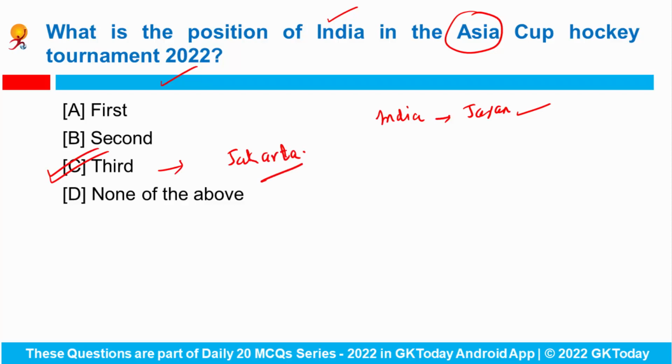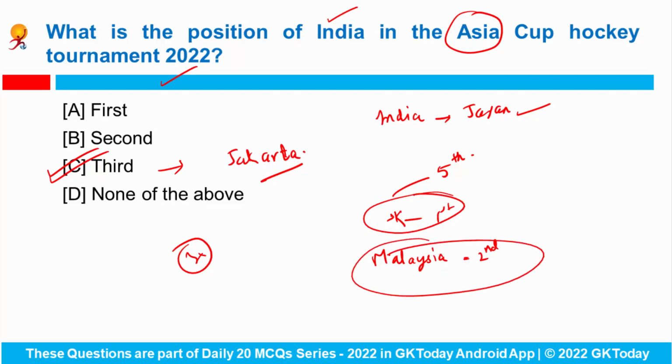South Korea beat Malaysia in the final match to clinch the gold medal. South Korea won the Asia Cup for the 5th time, which is the most in this list, and India and Pakistan have won the Asia Cup title thrice. Okay, so first was South Korea, second was Malaysia, third was India, and the fourth was Japan.